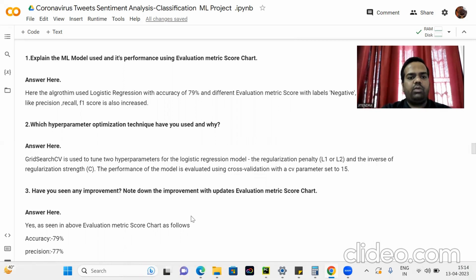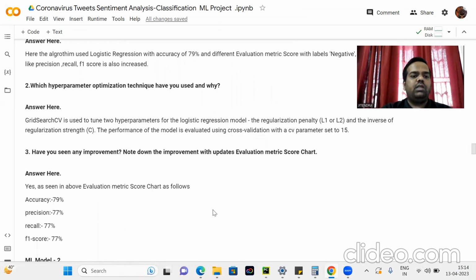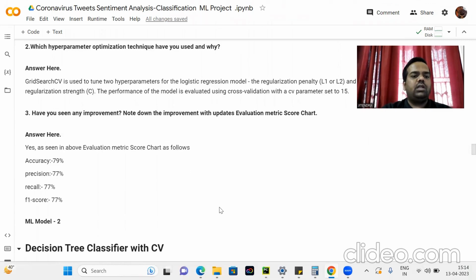Have you seen any improvement? Note down the improvement with the updated evaluation metrics chart. Yes, I've seen it in the evaluation metrics chart. Accuracy is 79%, precision is 77%, recall is 77%, and F1 score is 77%.